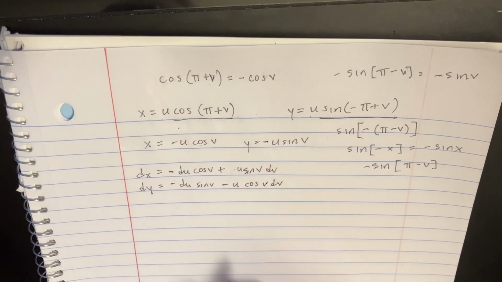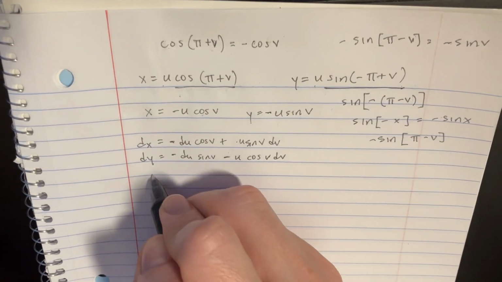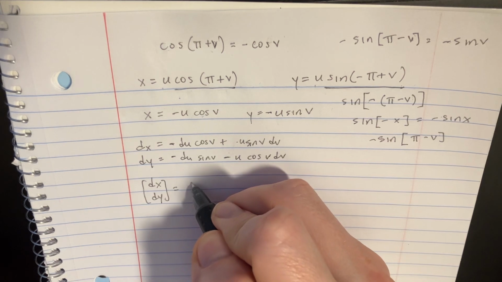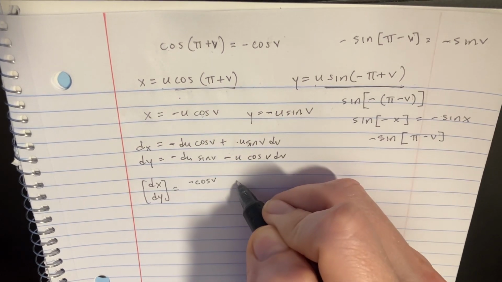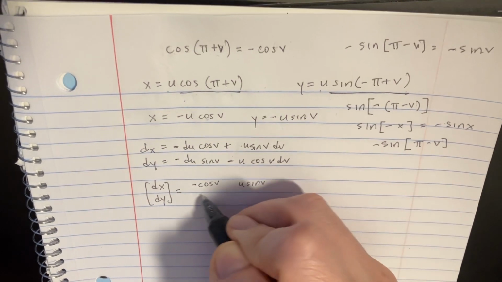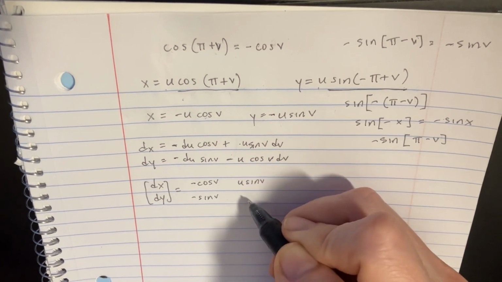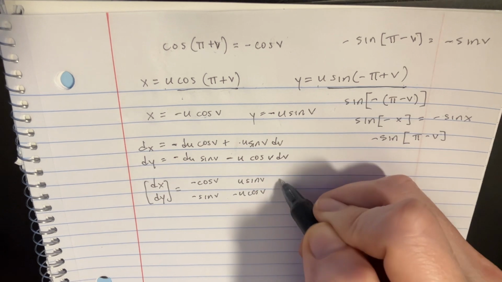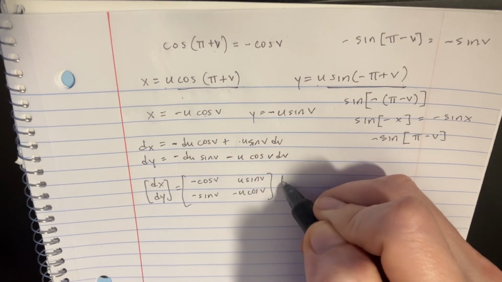All right, so we'll be able to set up our little matrix by saying dx dy equals negative cosine v, and then we get u sine v, and then we have negative sine v, and then we have negative u cosine of v, times du dv.